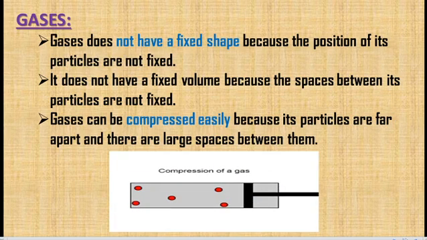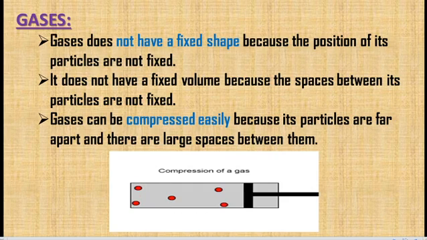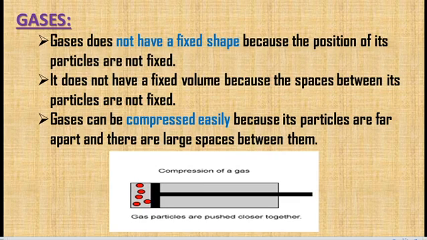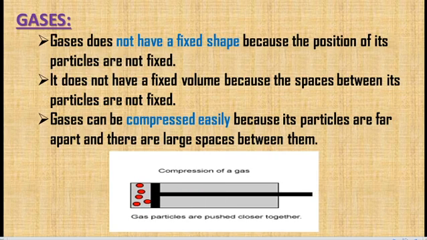Next one, gases. Gases do not have a fixed shape because the positions of their particles are not fixed. The same as a liquid, the positions of the particles are not fixed. It does not have a fixed volume because the spaces between its particles are not fixed, but we can compress it easily and arrange it close.